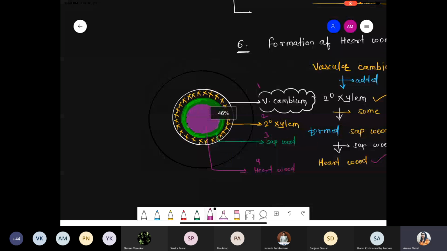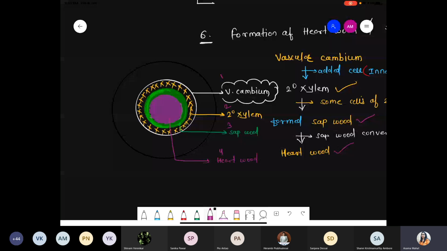Okay, so complete this diagram. Once you finish, please tell me. Then we'll talk about the difference between the sapwood and the heartwood.